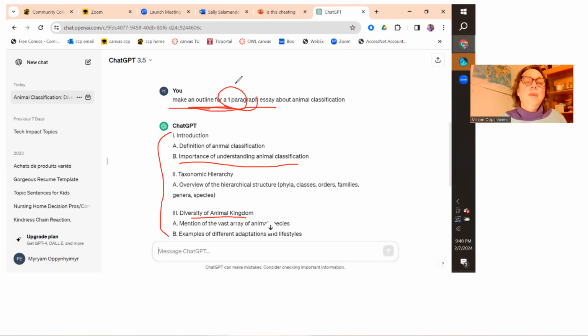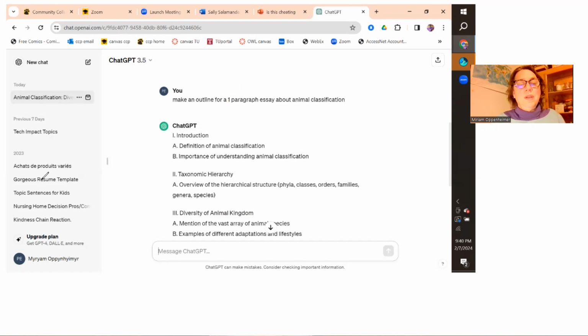This is a 1-paragraph essay. This is way, way, way more than 1 paragraph. This is maybe not a book, but this is much too much information for 1 paragraph. I don't think it's very good. I think you could do better if it were just 1 paragraph. I thought ChatGPT did not do a good job here. This is not 1 paragraph.